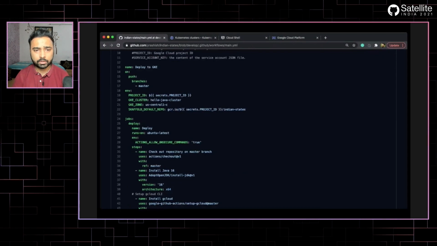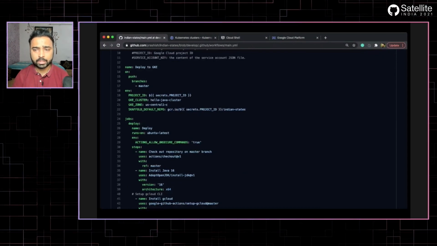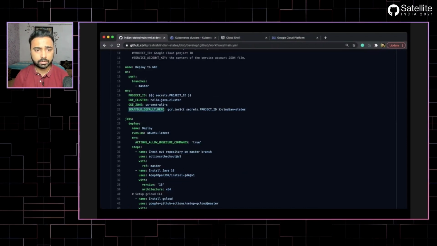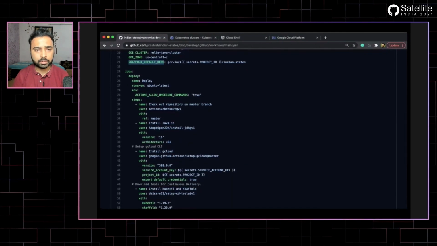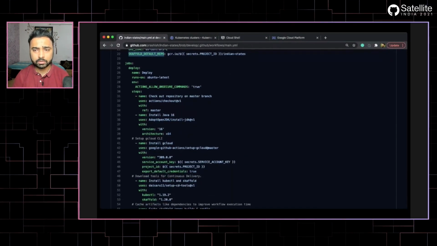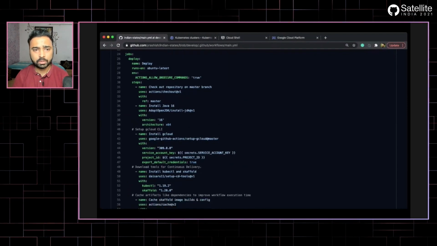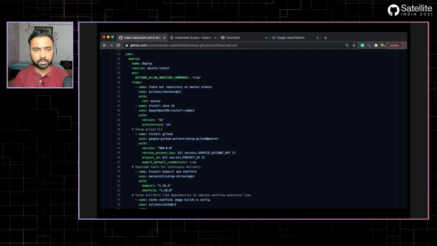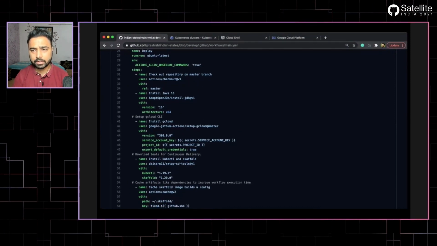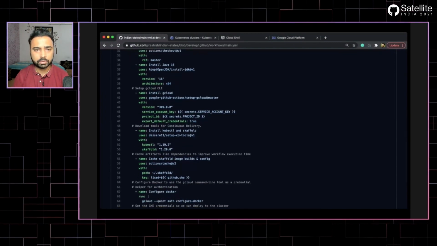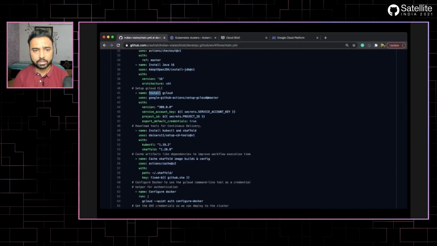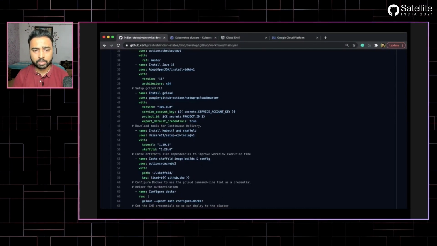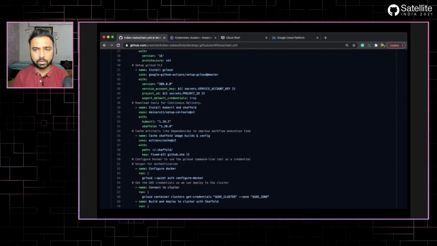In the environment section, you see that we have defined some secrets, and these secrets are defined in the GitHub repository in the secrets section. In the job section, as you can see, it runs on Ubuntu latest, which means it's on an Ubuntu machine. The steps include checking out the repository for the master branch, then installing Java. All the dependencies required to make this action work are listed here. Obviously, I need the Google Cloud SDK so that I can communicate with my GKE cluster, and it requires a service account key and project ID, which are injected as secrets at runtime.